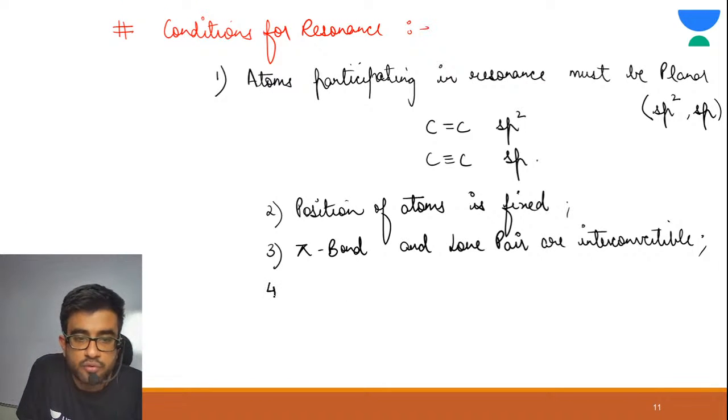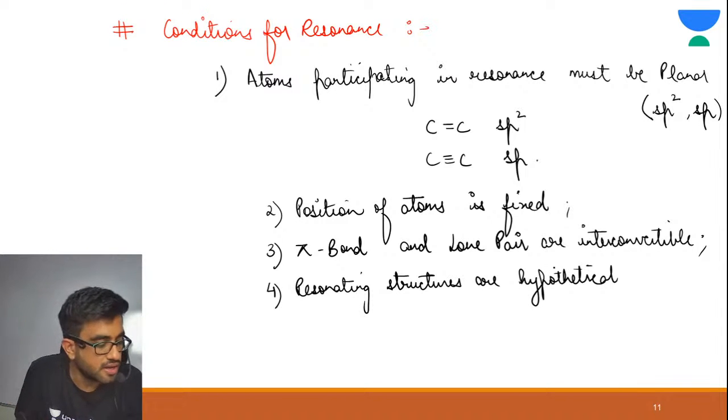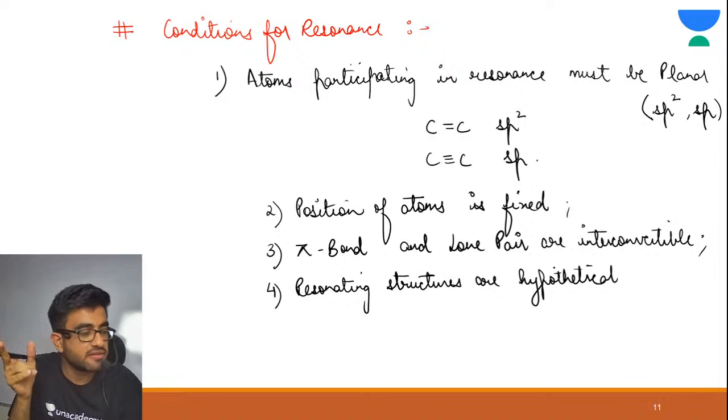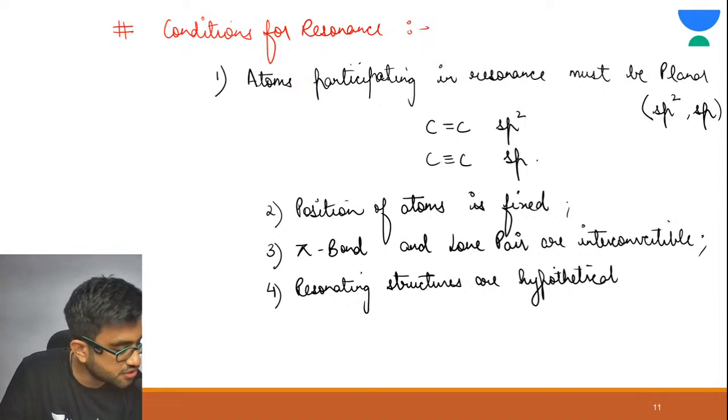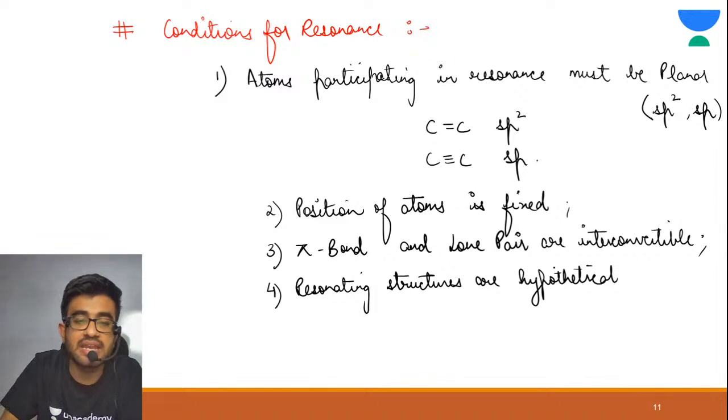And as I have told you, resonating structures are hypothetical, right? They are hypothetical, they do not exist in real life. Tell me which structure exists in real life. Come on, write down in the chat section which structure exists in real life.